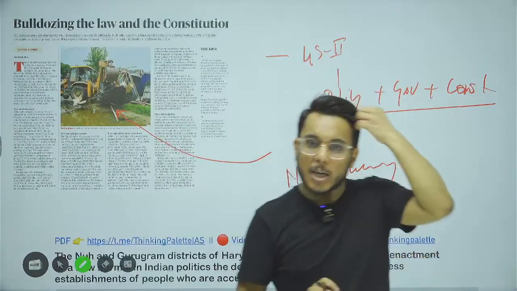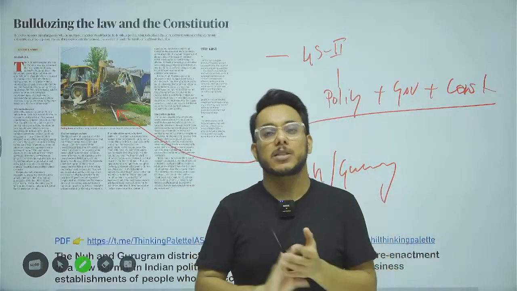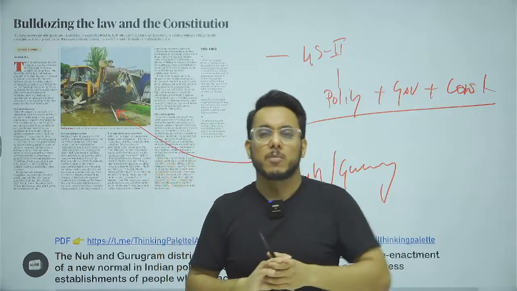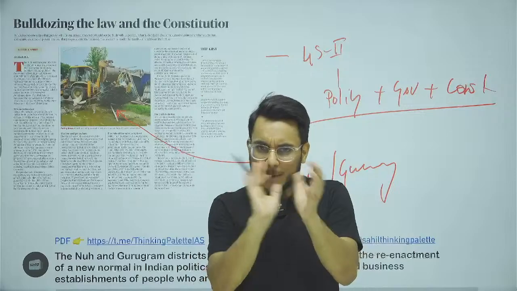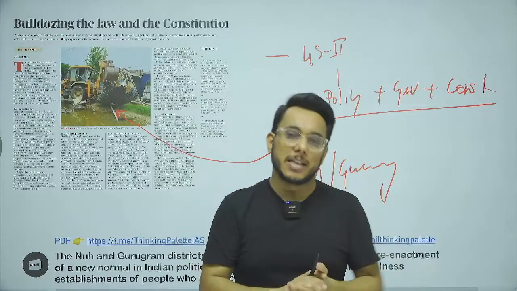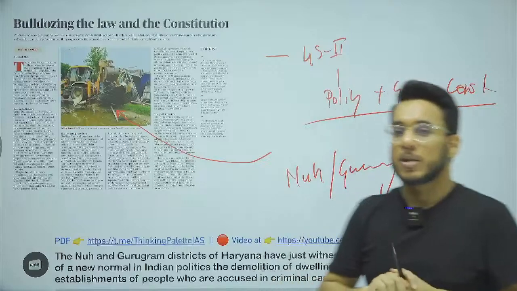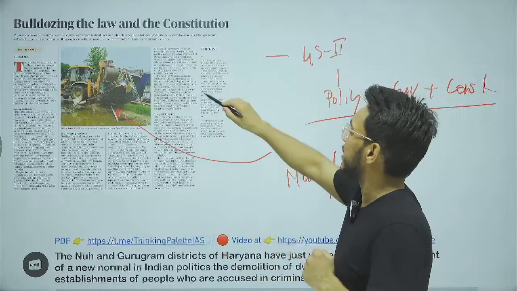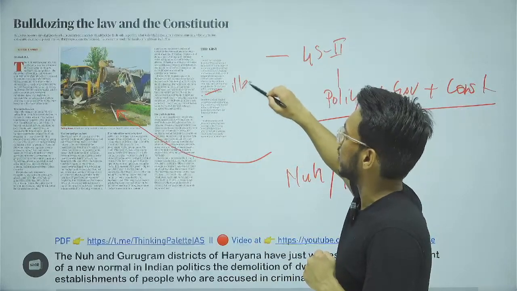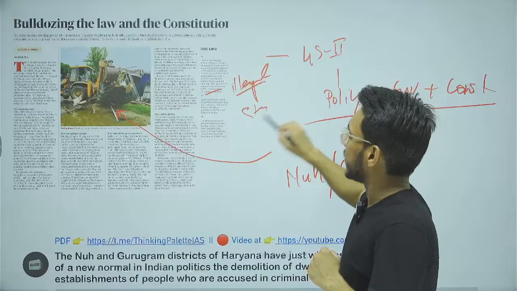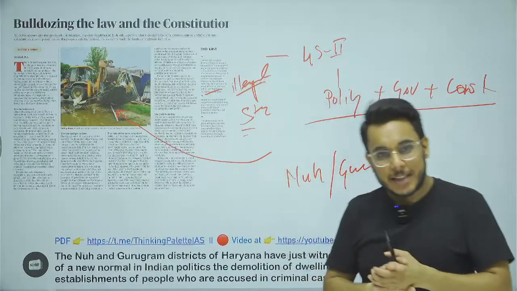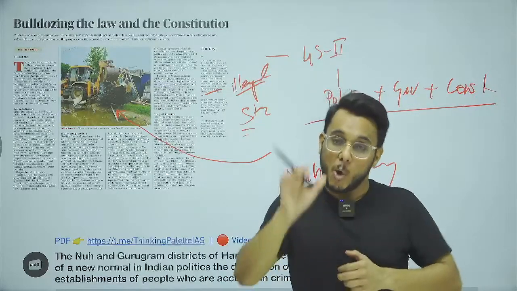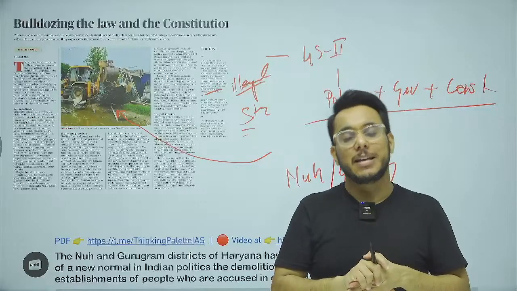Now this is a kind of pattern that has been used by multiple state governments, that whenever such incidents happen, on the basis of prima facie, preliminary information, the government starts bulldozing these houses. Government justifies these demolitions on the basis that they were illegal structures. Now, even when we talk about illegal structures, there has been a very clear ruling by the judiciary that you have to give a notice. Only after the notice can you demolish even the illegal structures.